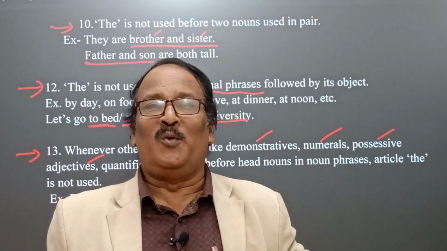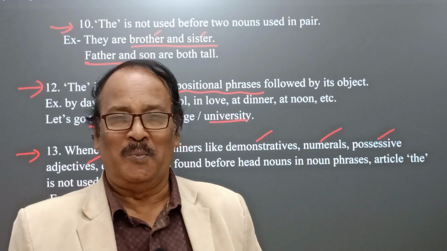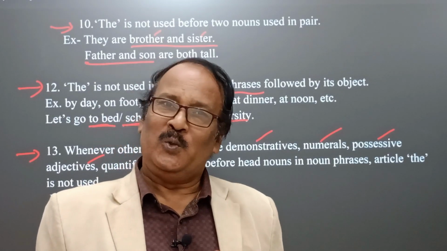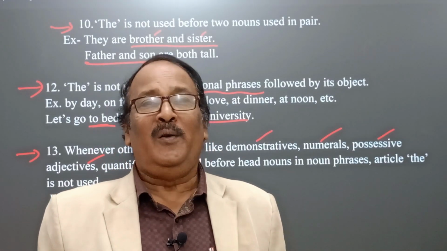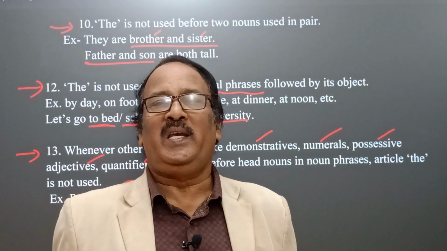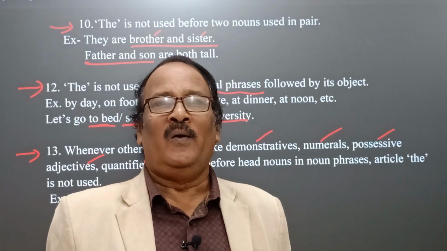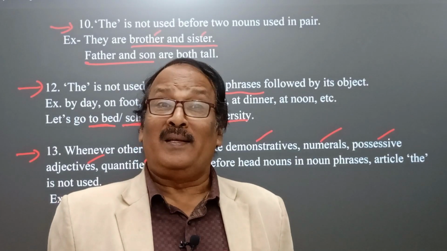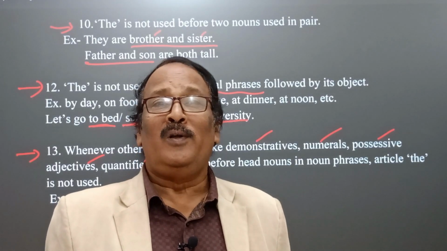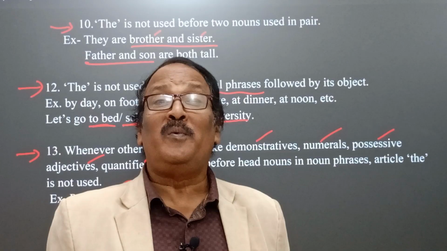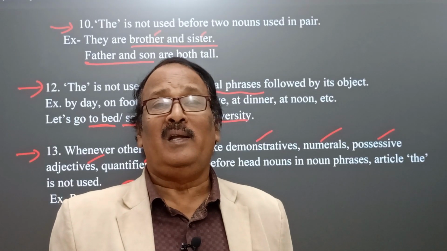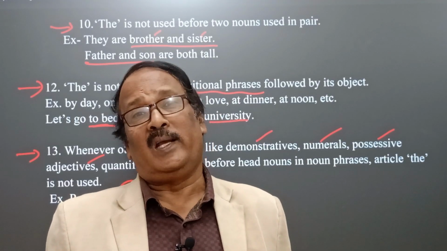Then, basing on these rules of grammar, we should be very careful where to use and where not to use. Then we can enjoy our speaking and writing comfortably. Okay. Yes, with this I conclude the chapter on use of definite article, indefinite article and omission of articles.